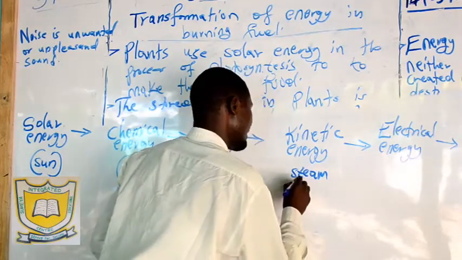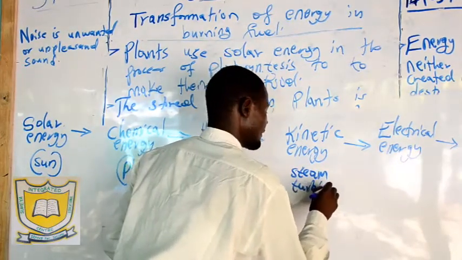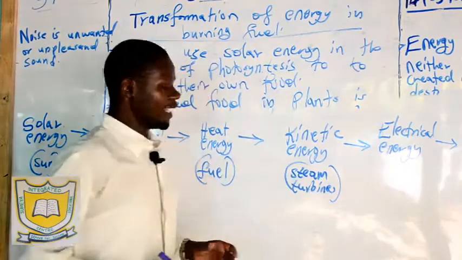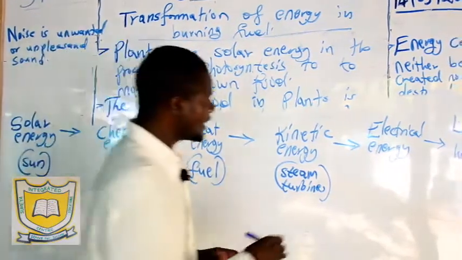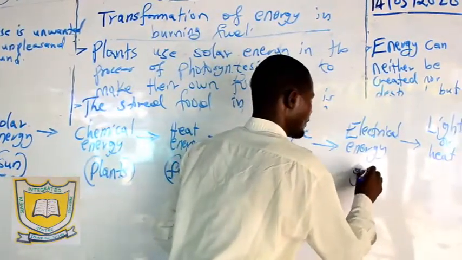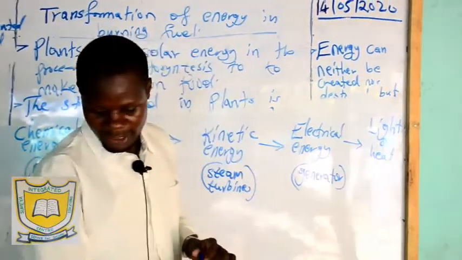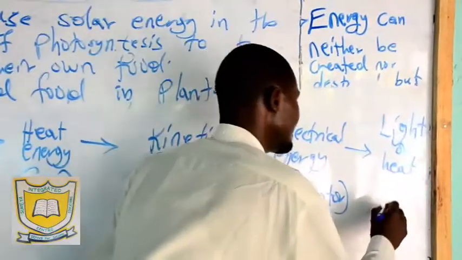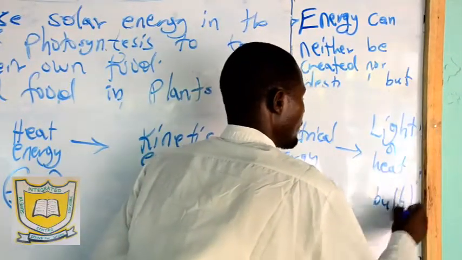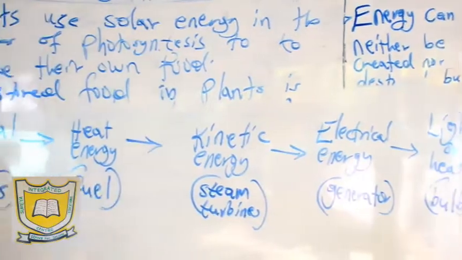And then electrical energy is in the generator, and lastly light and heat is in the bulb. Okay, that is energy transformation.